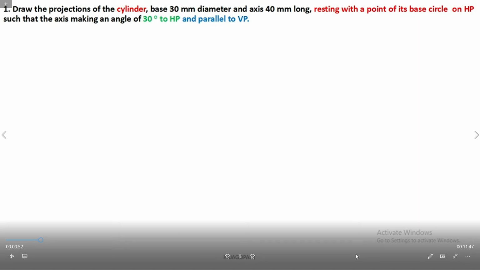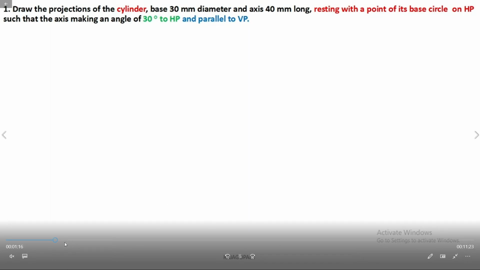In this problem, the given object is a cylinder, diameter 30, axis 40. The position is resting with a point of its base circle on HP. Fourth point: the axis makes an angle of 30 degrees to HP and is parallel to VP.